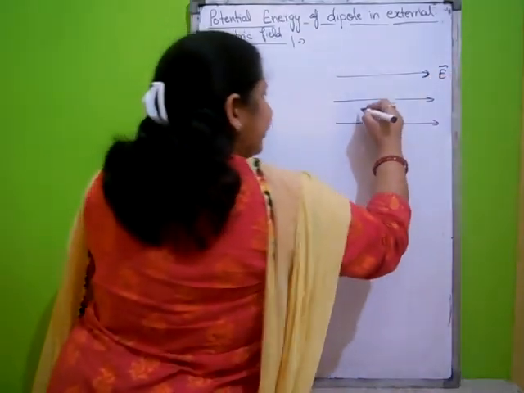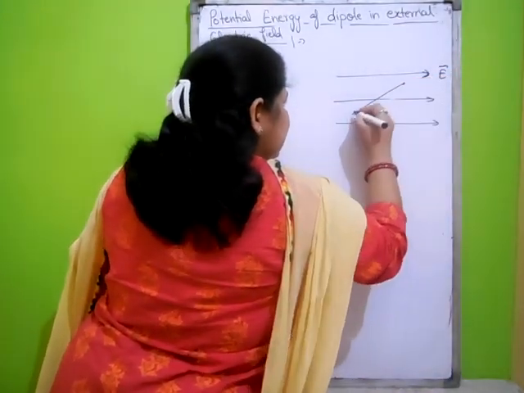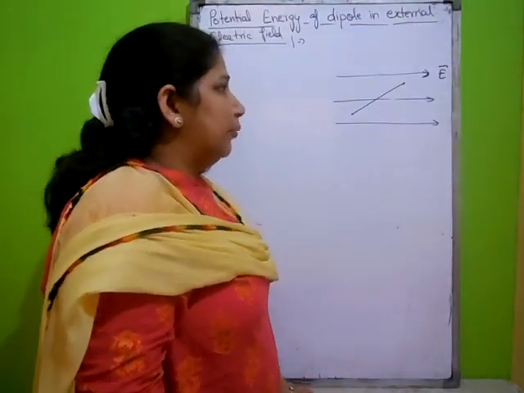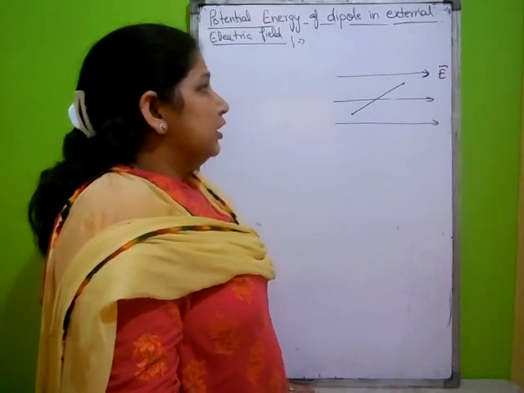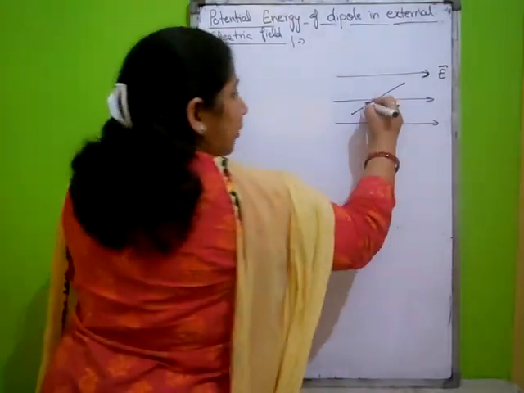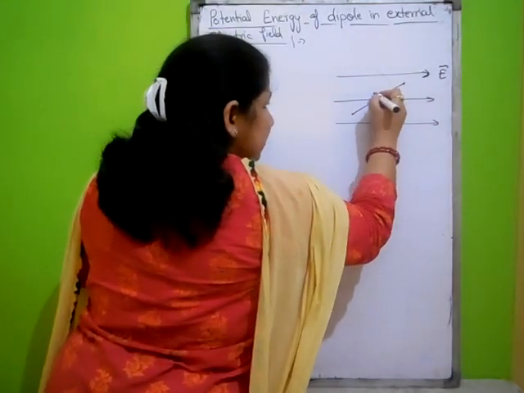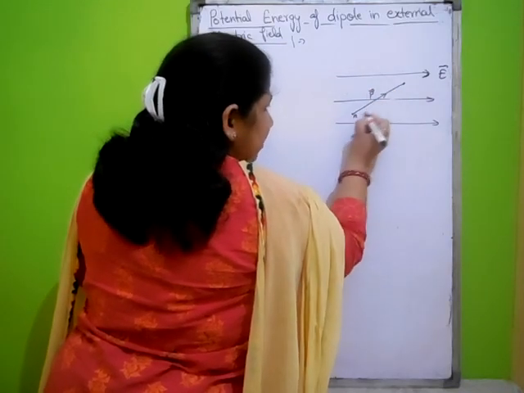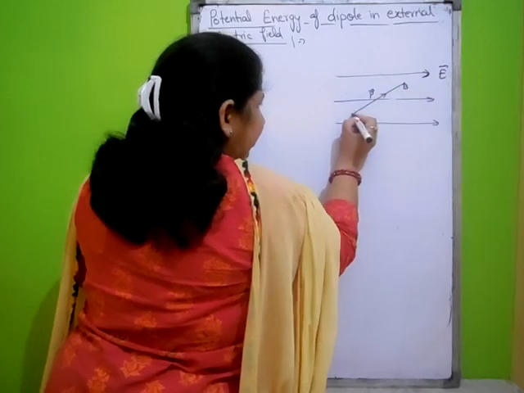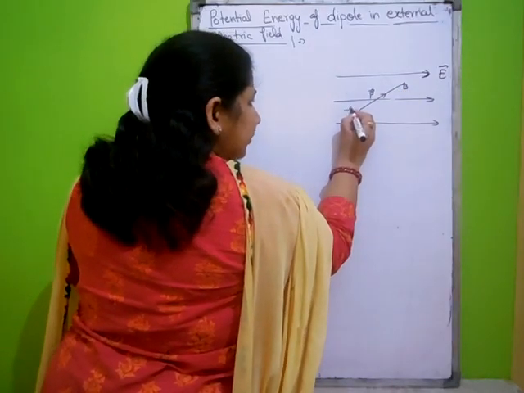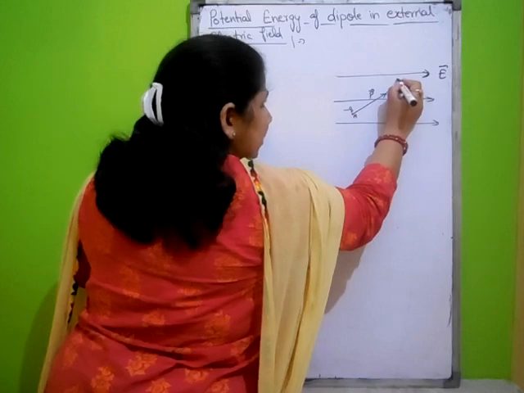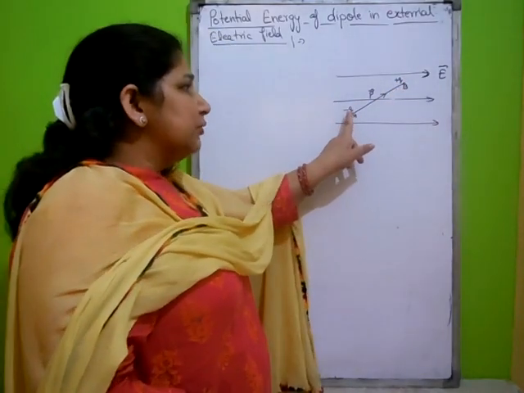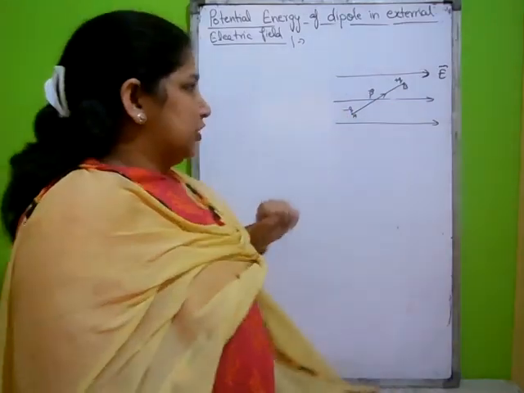And here a dipole is placed. Which property of dipole, which characteristics of dipole we know, that is dipole moment. Dipole moment of any dipole is denoted by P. A, B is the dipole, and here at A suppose the minus Q charge and at B is plus Q charge, and the direction of dipole moment is from minus Q to plus Q.